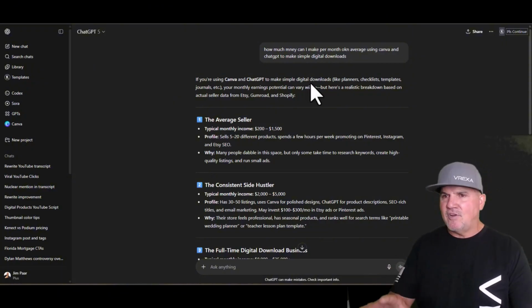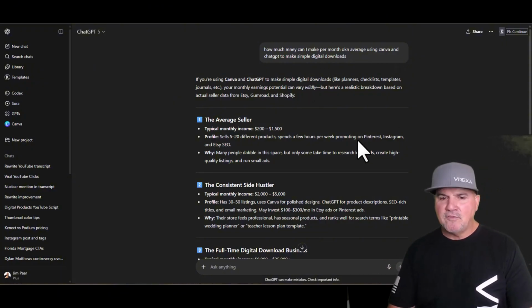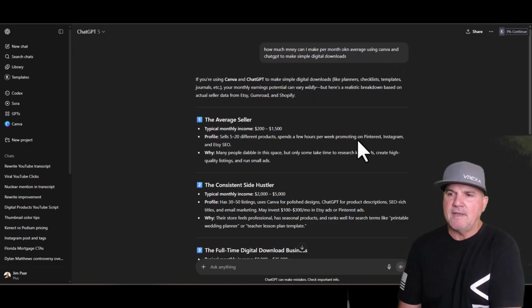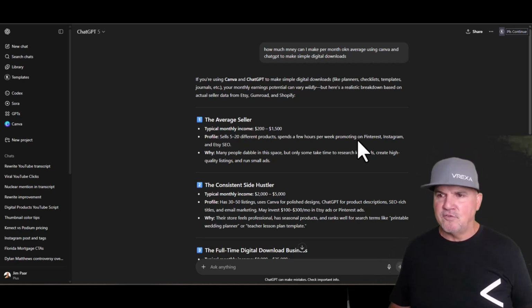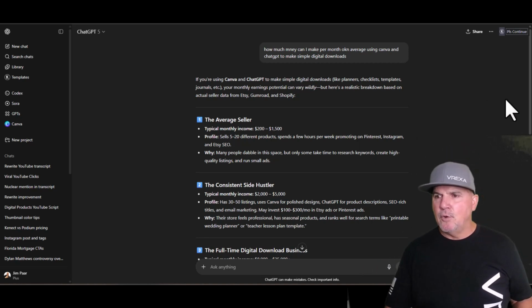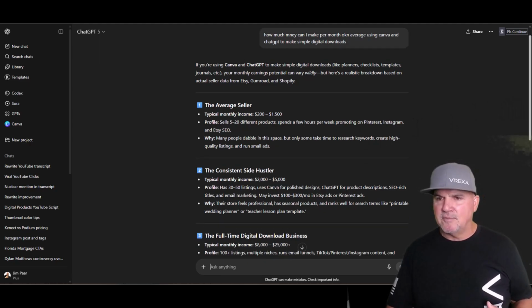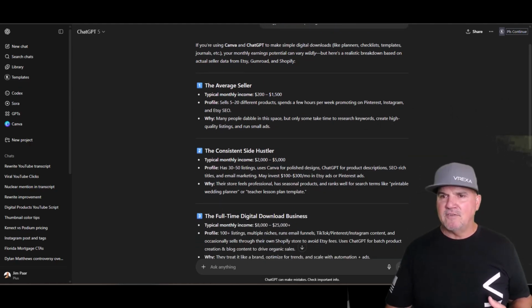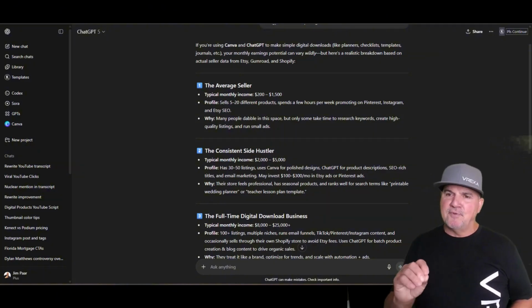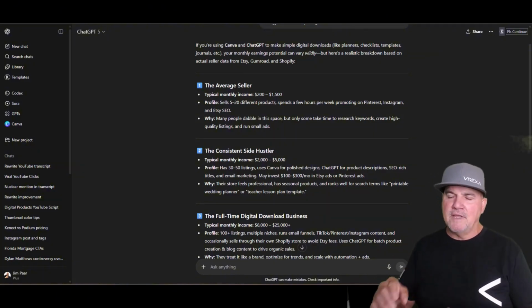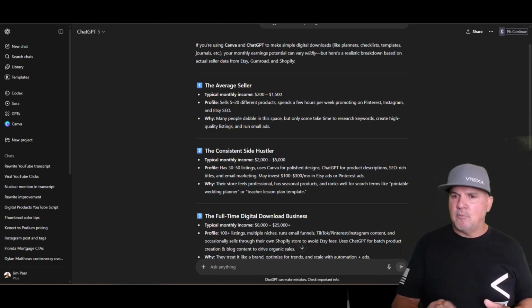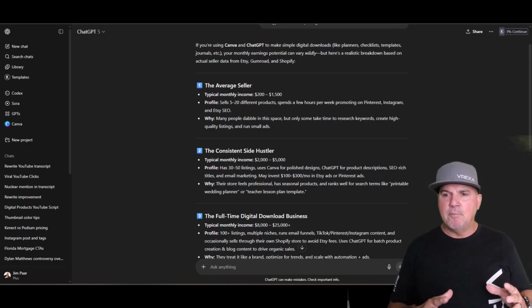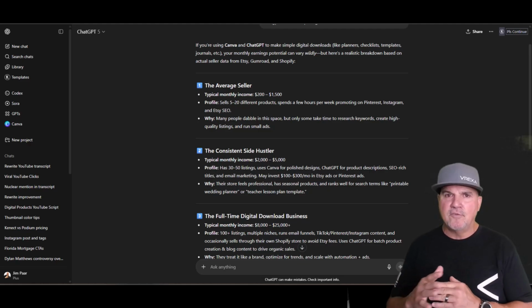So we asked ChatGPT a question here. We said, how much money can I make per month on average using Canva and ChatGPT to make a simple digital download? And here's what it came up with. It talks about checklists. It talks about templates. I'm going to go into specifics and show you proof that this actually works. And the average seller can make $200 to $1,500 a month.